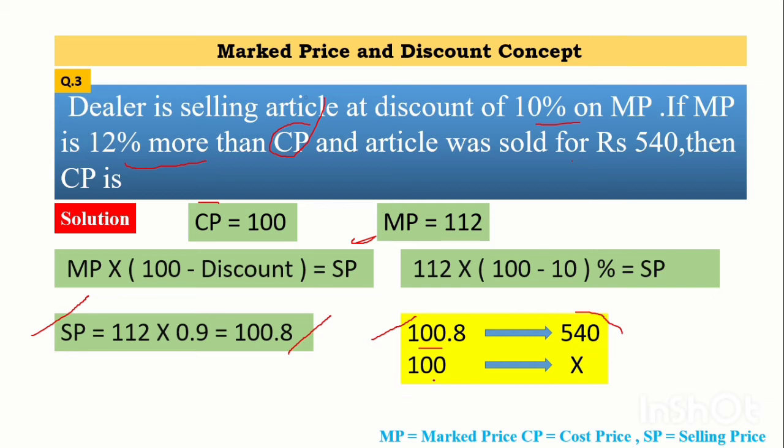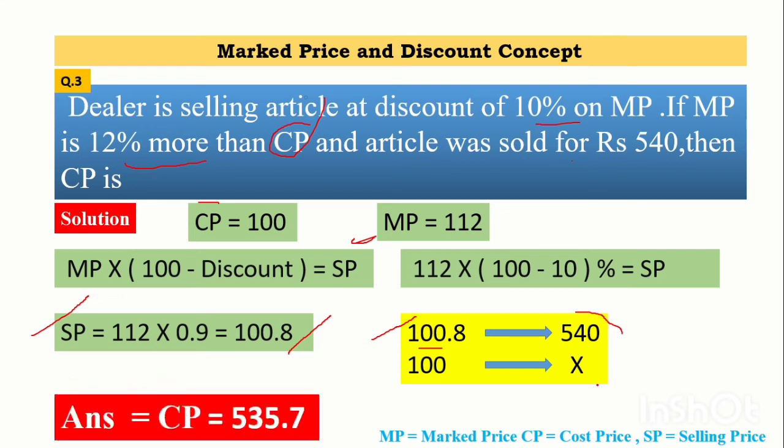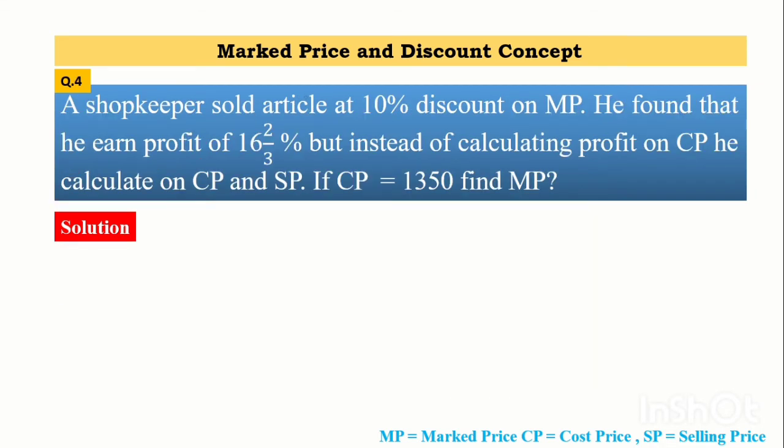Now the considered value of CP is 100, and the actual value of CP we don't know, so therefore I have considered it as X. After calculating this we get the answer, that is 535.7. This is the required answer for the CP. Now we will move towards the fourth problem.